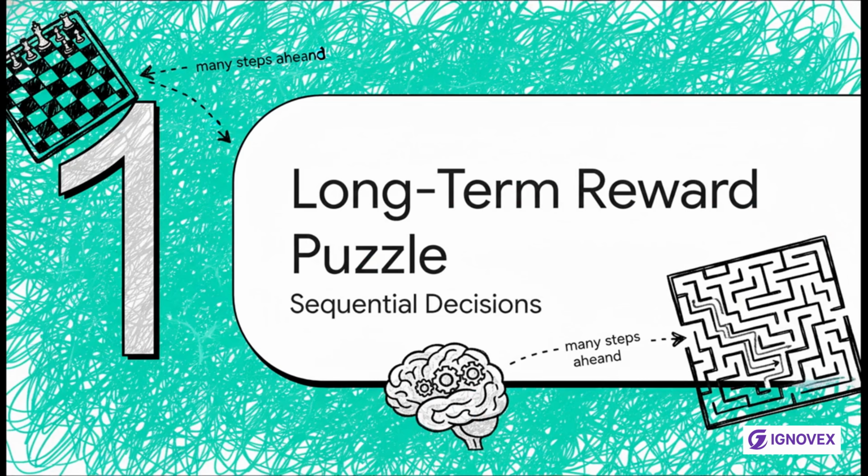Okay, so let's start with that core problem. Imagine you're teaching an AI to play chess. Now, a really simple, short-sighted way to do it would be to just grab an opponent's piece whenever you can, right? For that immediate reward. But we all know that's a terrible strategy. A truly good move isn't just about what happens next. The AI has to think many, many steps ahead to actually win the game. And that is the challenge of sequential decisions.